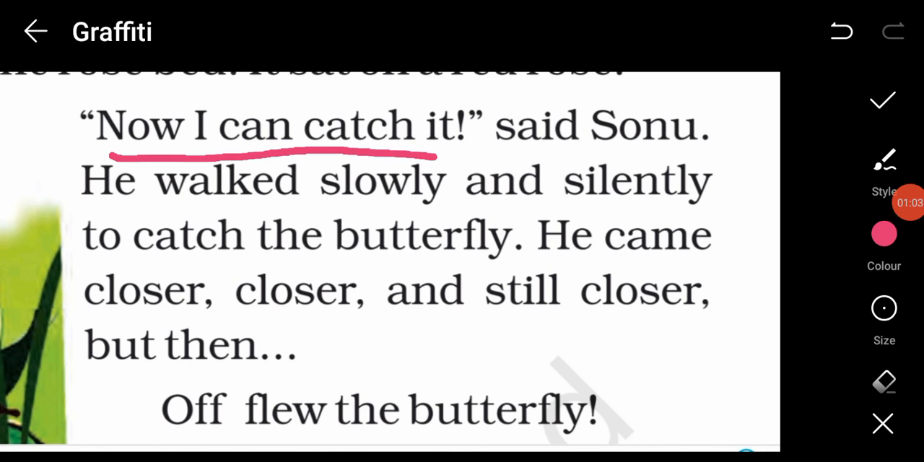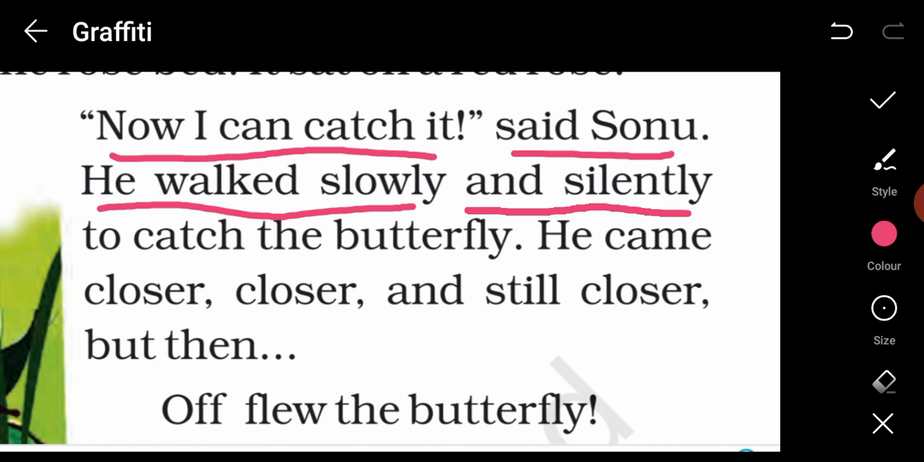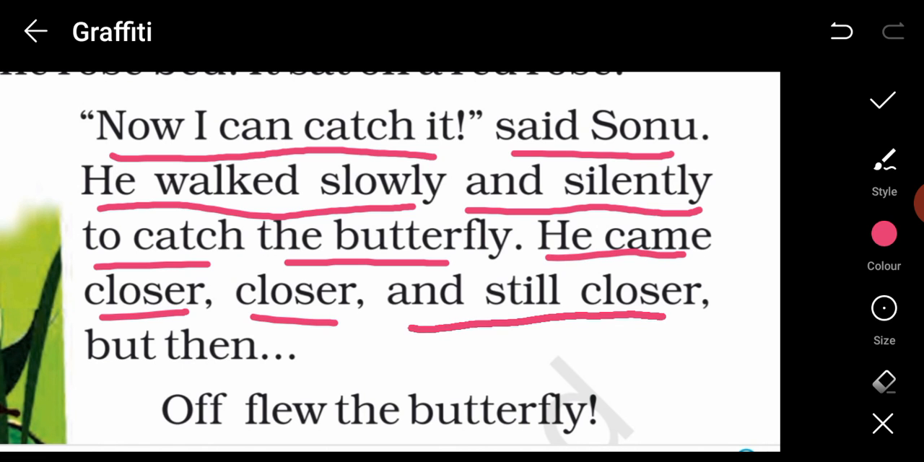"Now I can catch it," said Sonu. He walked slowly and silently to catch the butterfly. Now, if you make noise, what will happen? The butterfly will fly away. So, what did Sonu do? Sonu went there slowly and silently, because if he made any noise, he was not going to be able to catch the butterfly. He came closer, closer, and still closer.